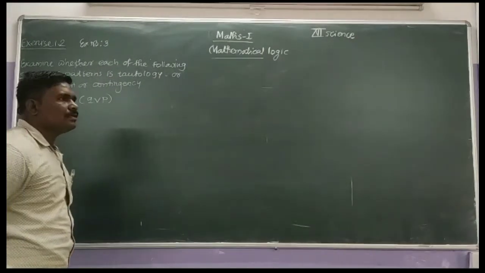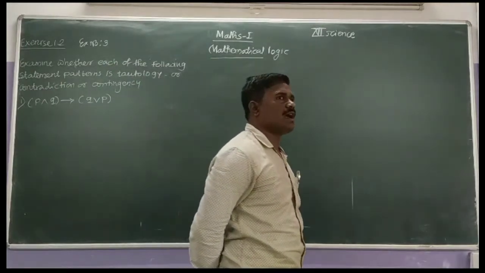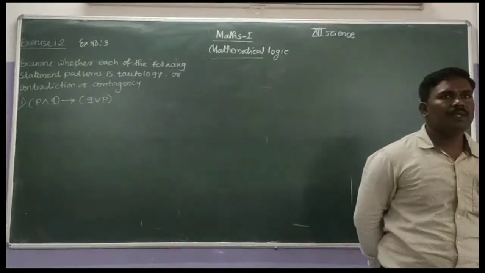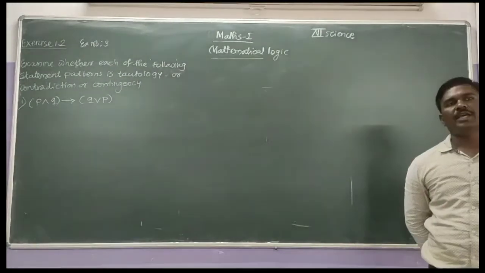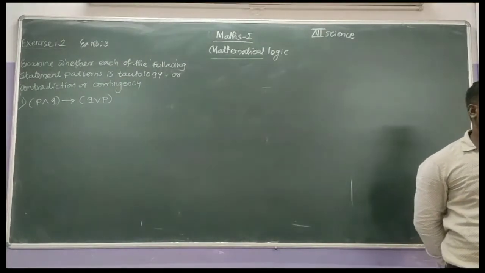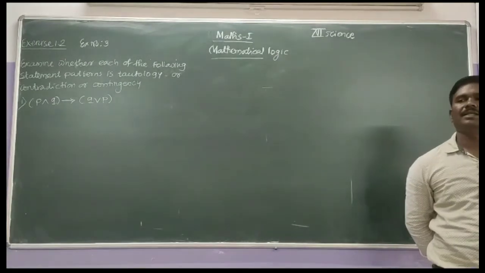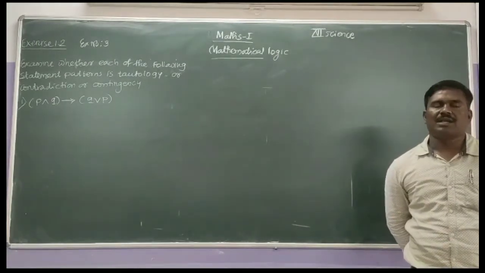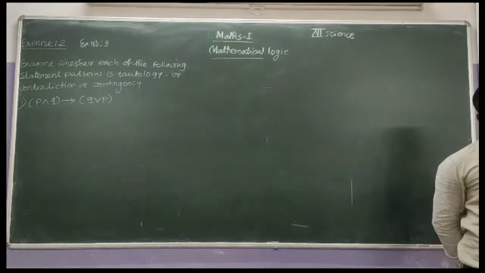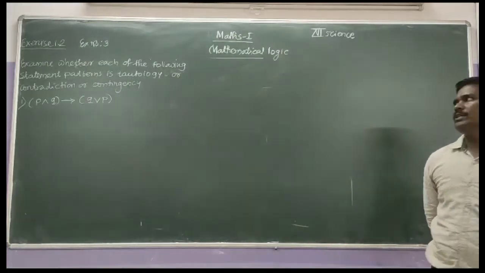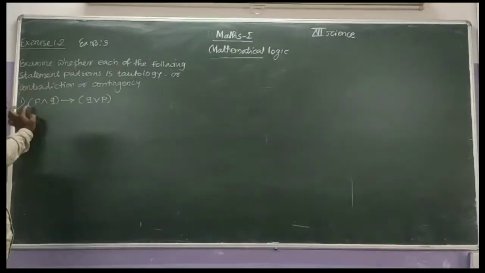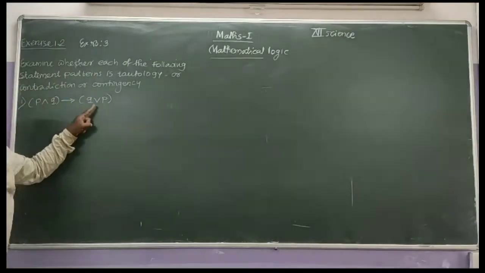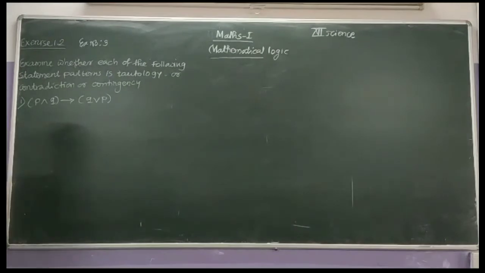All of you know the concepts of tautology, contradiction and contingency. If the last entries of the truth table of a statement pattern are all true, then it is a tautology. If all are false, then it is a contradiction. If neither, that is a contingency. Examine whether this statement pattern is a tautology, contradiction or contingency using the truth table. Observe the statement pattern.